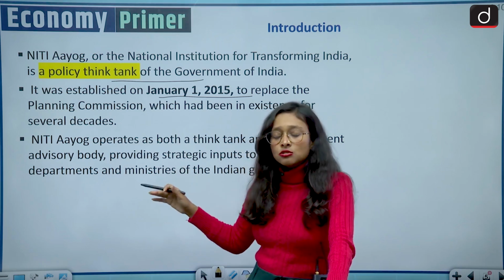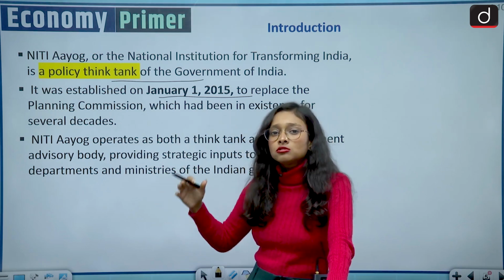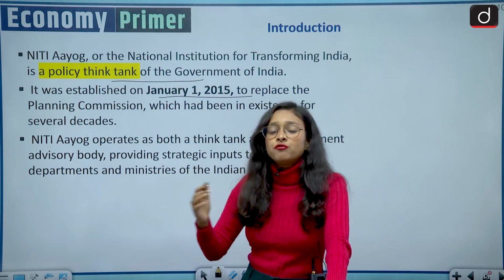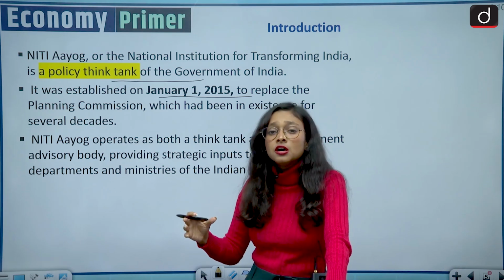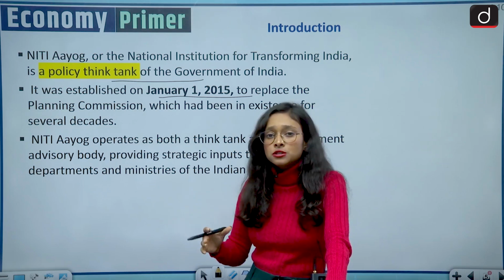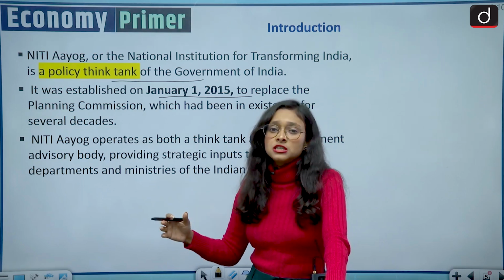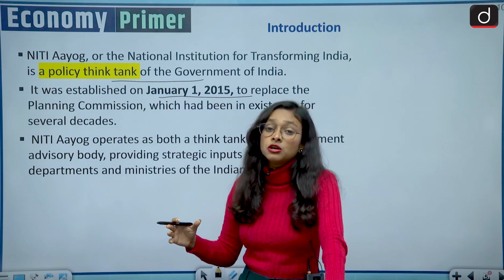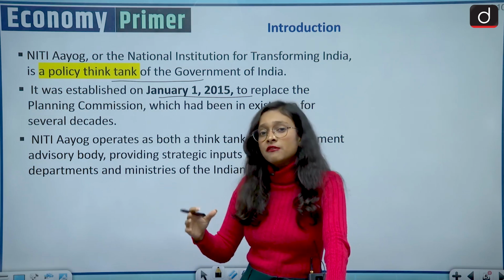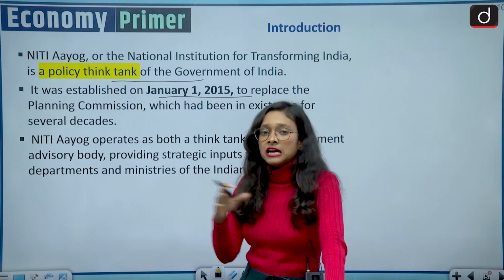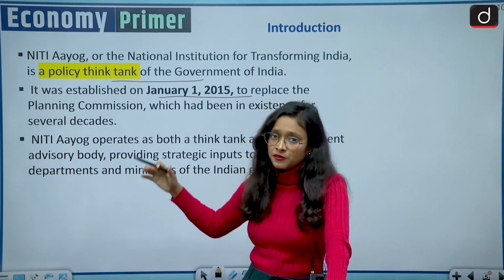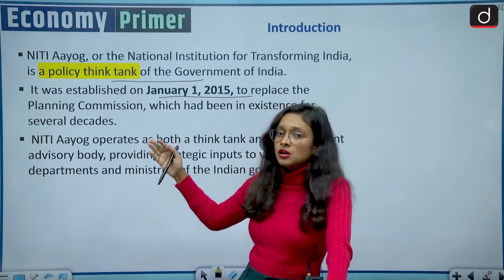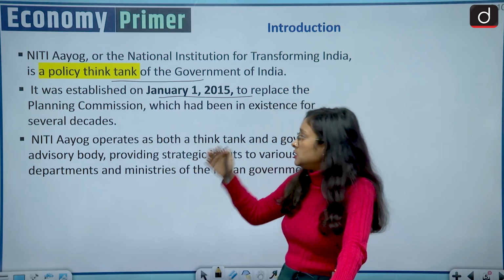This is not just an advisory body; it also tells the way forward and how to deal with the center and states. It does not just deal with particular central programs, it also deals with the problems of the states, because each state has a different and unique problem. In that way this is very different from the Planning Commission, so that's why we have designed this NITI Aayog. So this is a brief introduction of NITI Aayog.